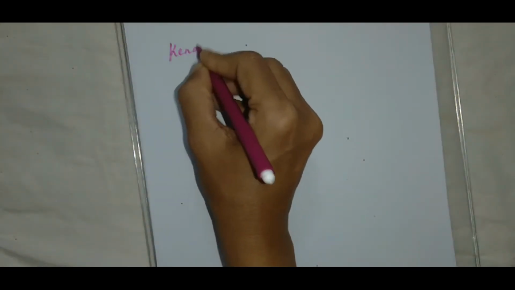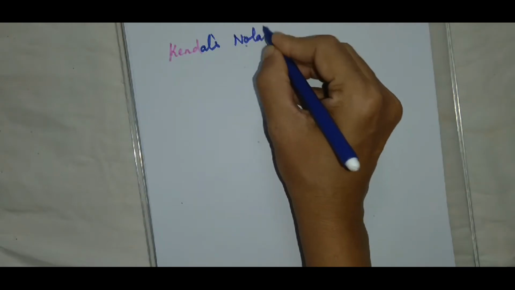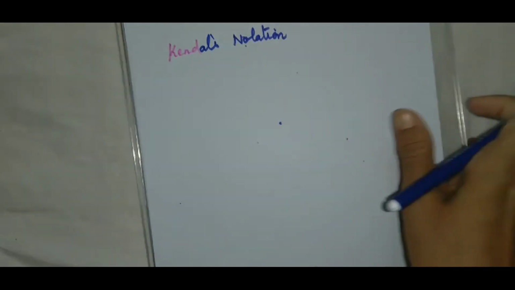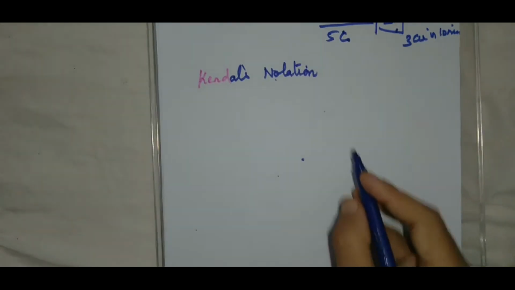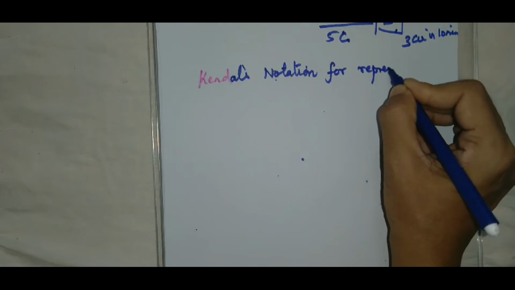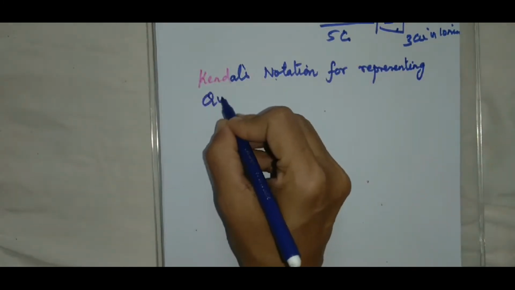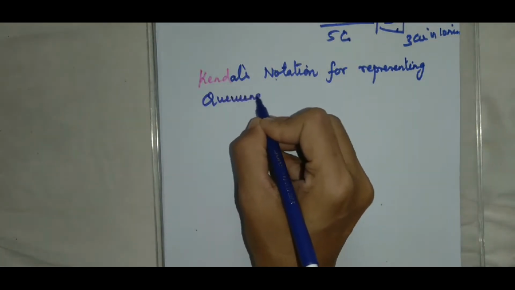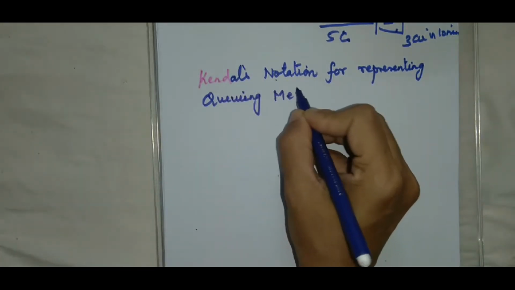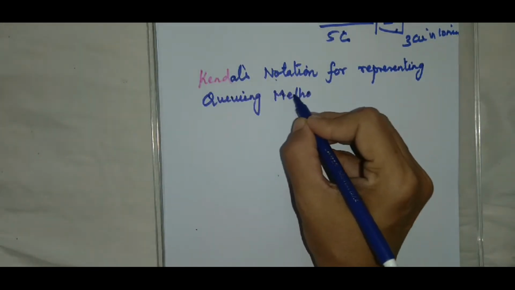Next comes Kendall's notation for representing queuing models.